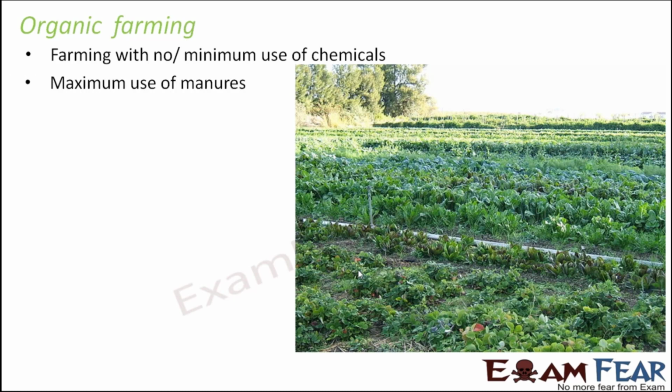So in organic farming, we try to use minimum fertilizers and maximum manure, because with manure we really do not have any negative impact. But with fertilizers we do have negative impacts. Like if fertilizer application is followed by rainfall or irrigation, it can cause water pollution. Similarly, if fertilizers are used in excess, that can also spoil the soil quality. But with manures, there are no disadvantages associated with it. So therefore, manure use should be maximized, and fertilizer, insecticide and pesticide use should be minimized.